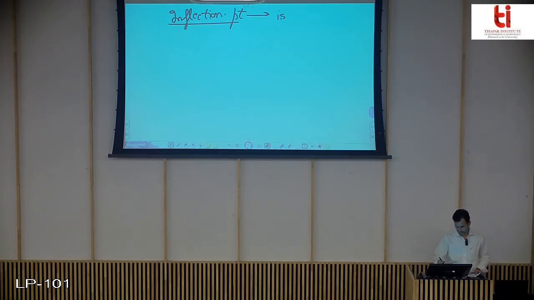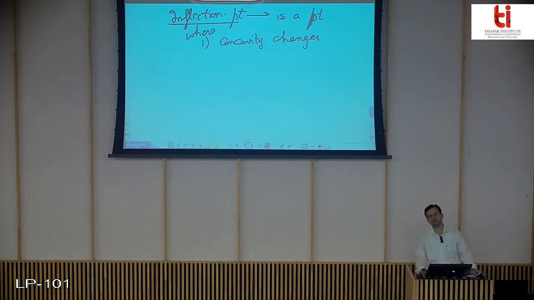Inflection point is a point where, first thing, concavity changes. If on one side of the point it is concave up, then on the other side it should be concave down. If on one side it is concave down, then on the other side it will be concave up. f'' greater than 0 on one side, f'' on the other side less than 0.